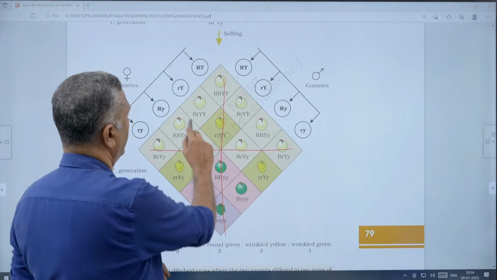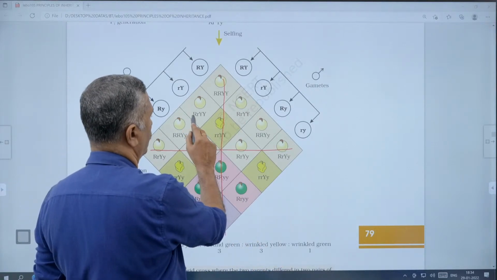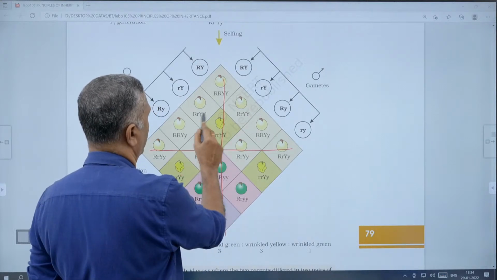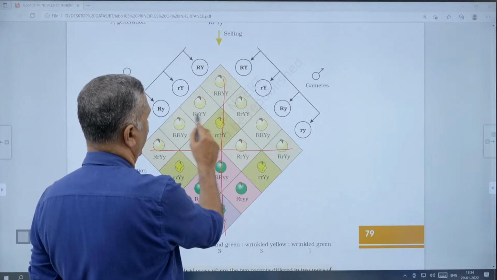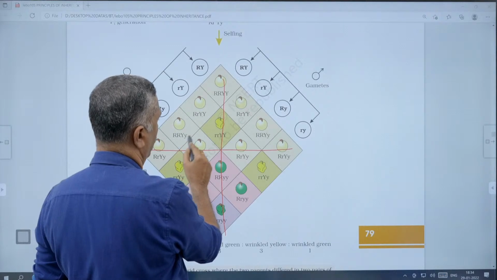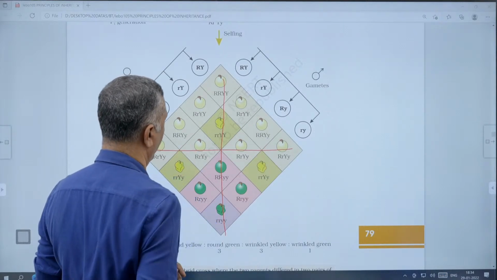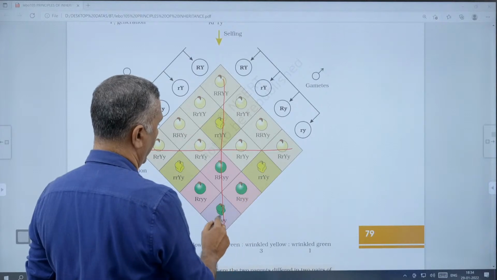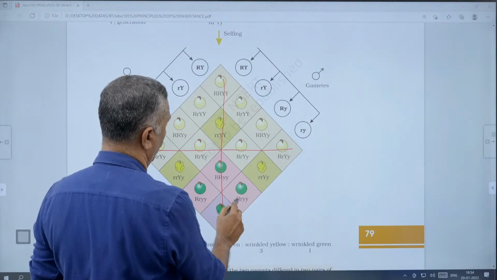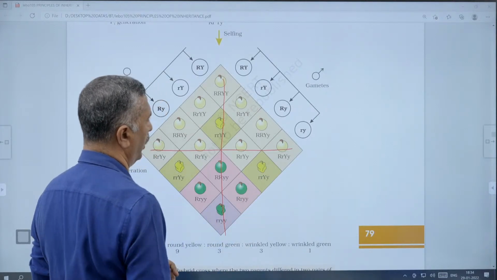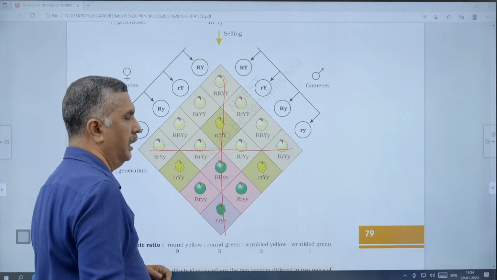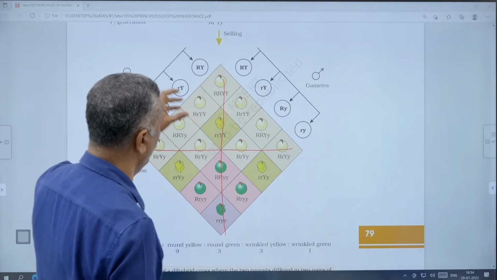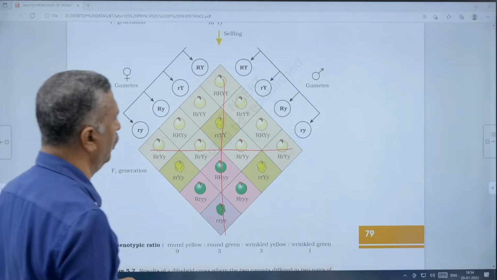Then one character will show hybrid, as in capital R capital R, capital Y small y. Another one gives 2 monohybrid characters. Then capital R small r, capital Y capital Y, and capital R capital R, small y small y. So that is the ratio: 1:2:2, then 4:2:1, 1:2:1.